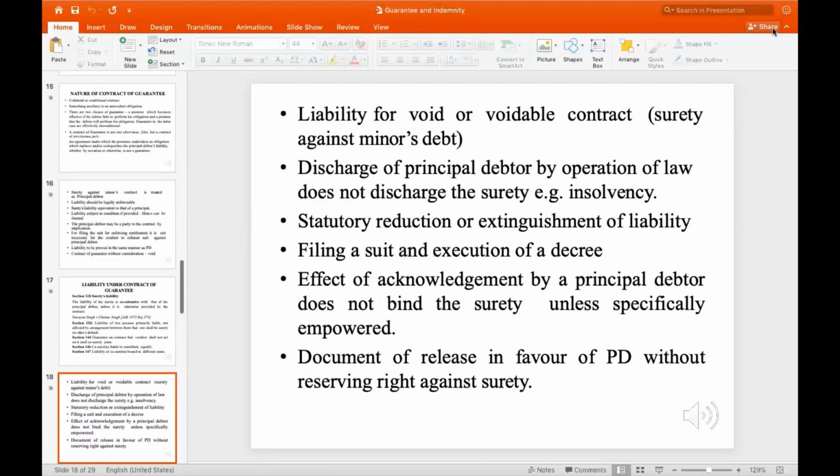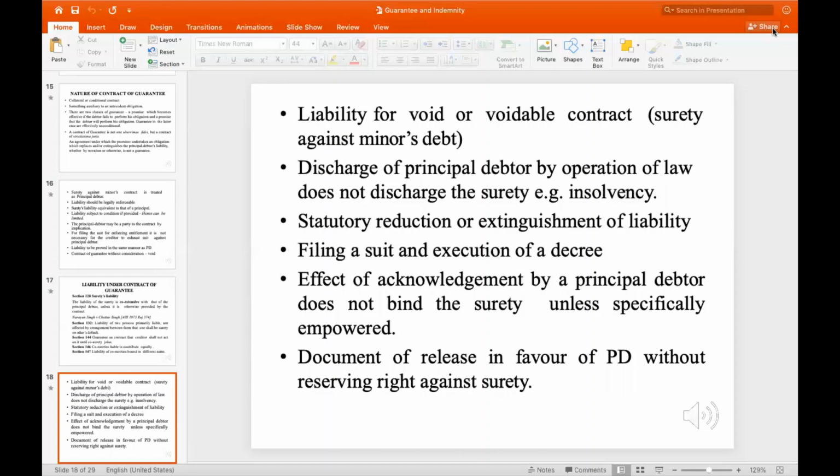Next, we look at the liability of a void or avoidable contract. There shall exist no liability of the surety against a minor's issue. The second is the discharge of the principal debtor: operation of law does not discharge the surety. That is, if the person becomes bankrupt or insolvent, the surety is not discharged of any liability. He still has to pay off the liability that has been owned up.